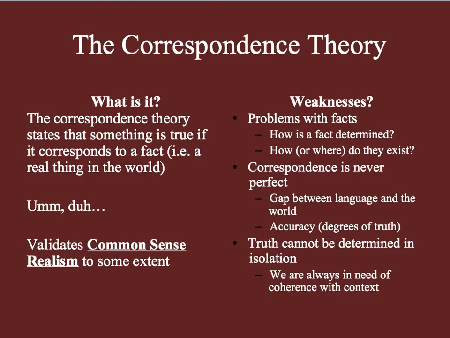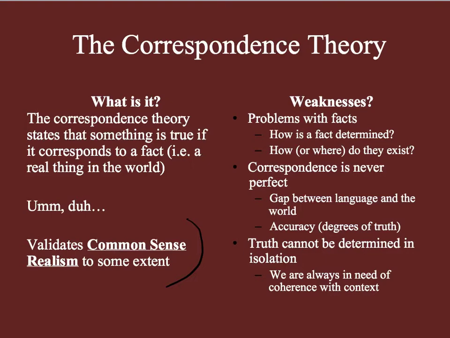If you remember back when we were talking about common sense realism in vdL's first chapter, common sense realism says that the world is real. Any object out there that I see is real, and it is the way I see it. That object exists in the form that I see it as. Now, while vdL has identified this as a sort of naive realism, and other philosophers have too, because obviously there are problems with common sense realism. Clearly, things sometimes are different from the way we see it, but on some level, it is true. Things in the world are basically how we see them.